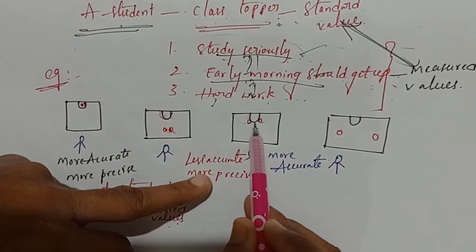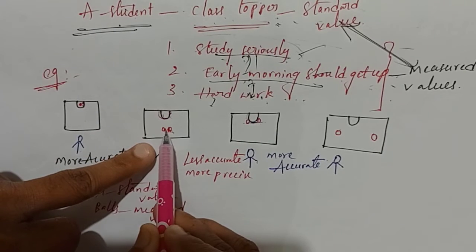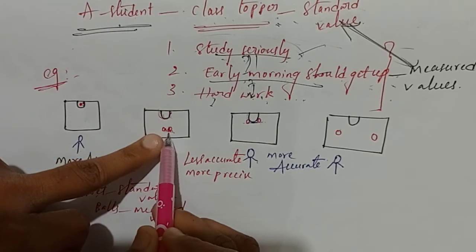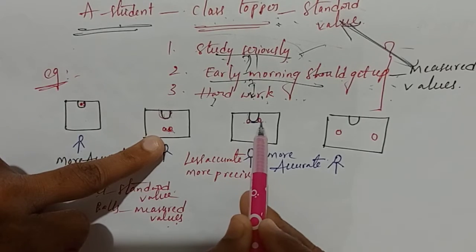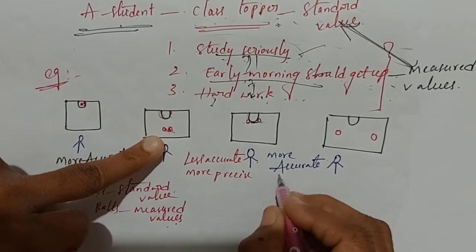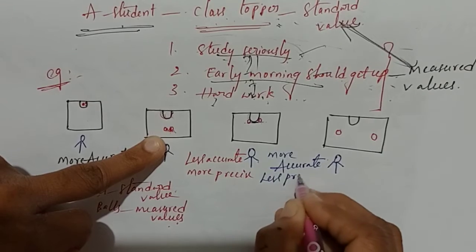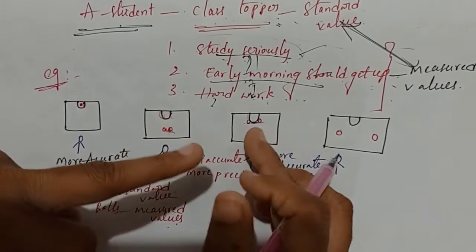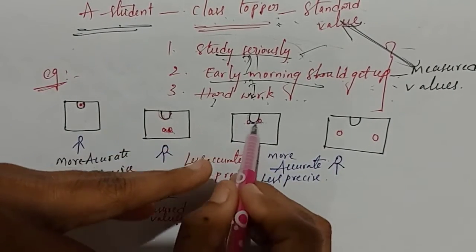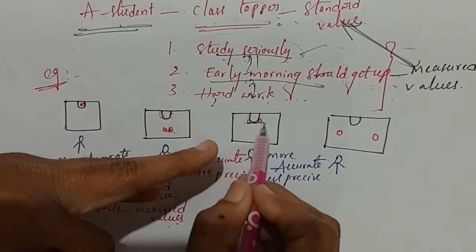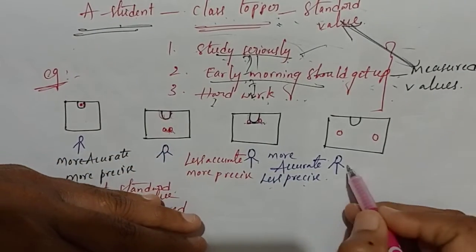In between the two balls, there is a gap. Yes, they're not closer. Here, less gap is there, that means closer. Here more gap is there between the two balls. That means less precise. Are you following? That means there is not much closeness between the balls, between the measured values. That means less precise. Now see this example, students.